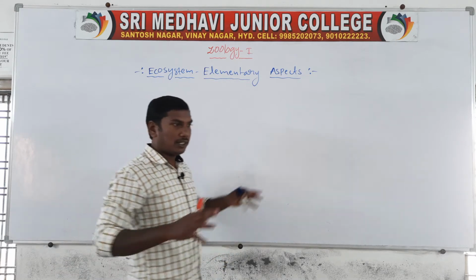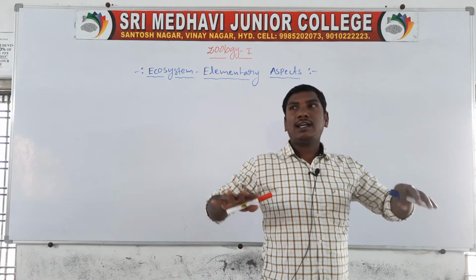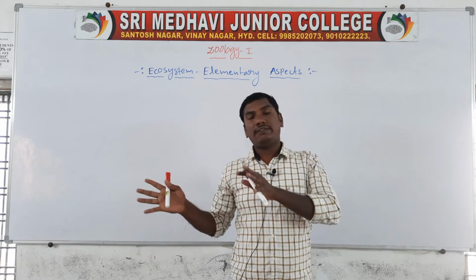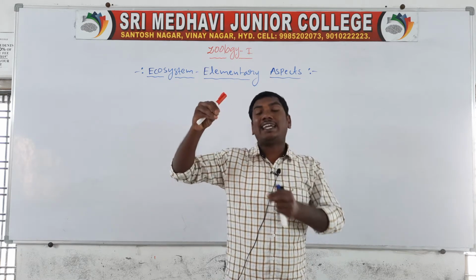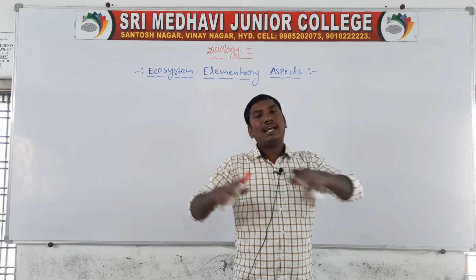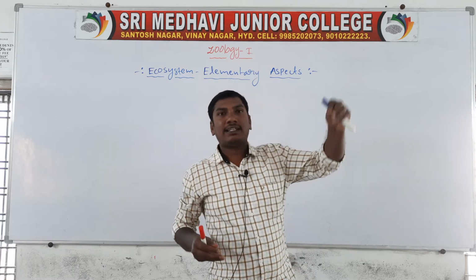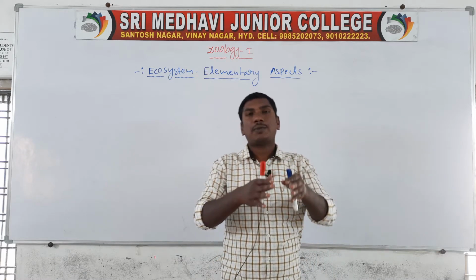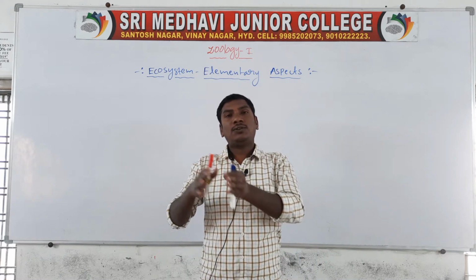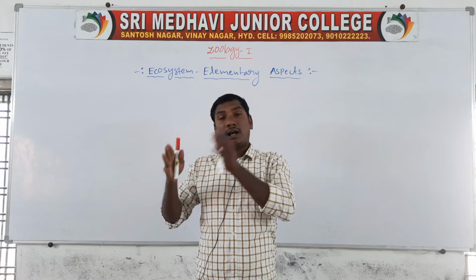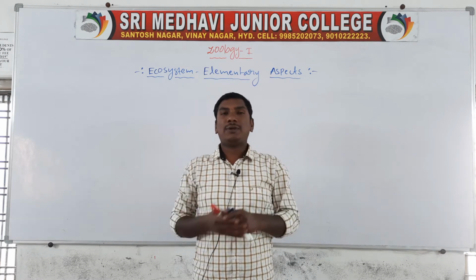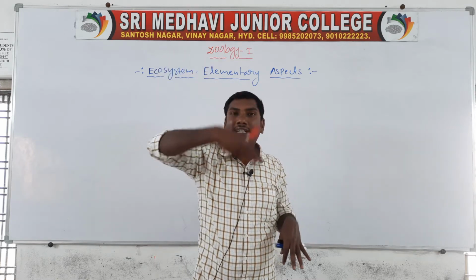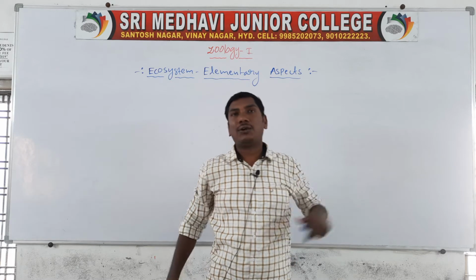First one, ecosystem. The ecosystem means the surroundings of all living organisms. They transfer energy flow, for example between plants and animals. The energy transfers from plants to herbivores, herbivores to carnivores, and carnivores to omnivores. This energy flow among the surrounding living organisms is called an ecosystem.